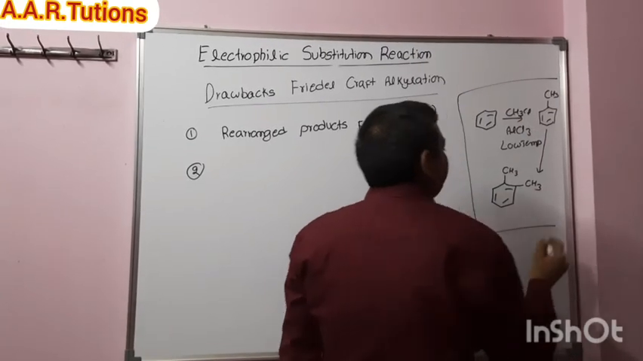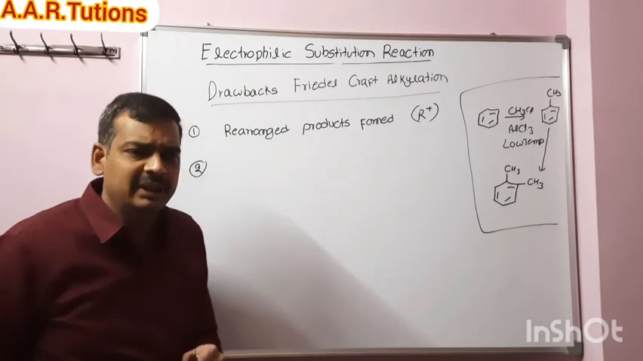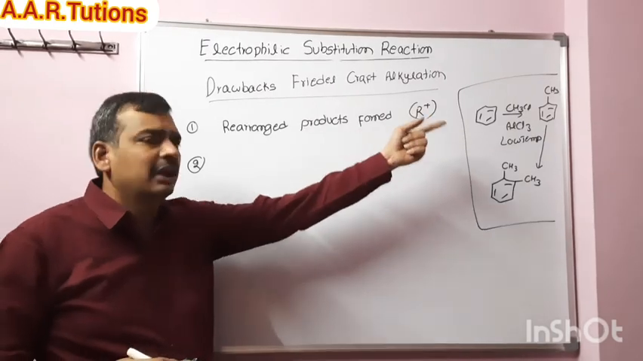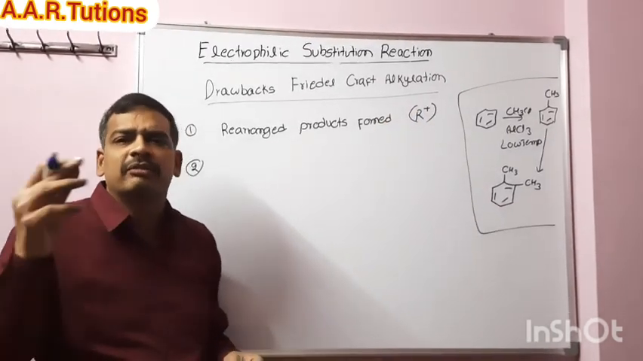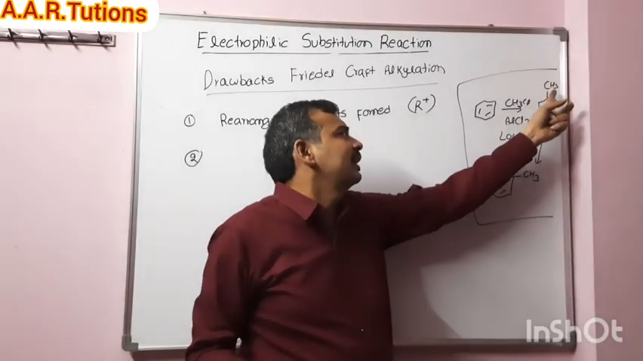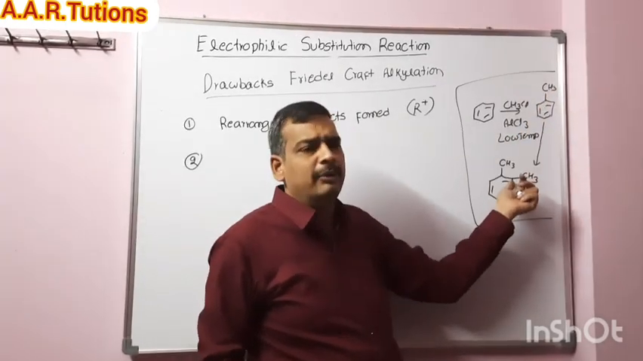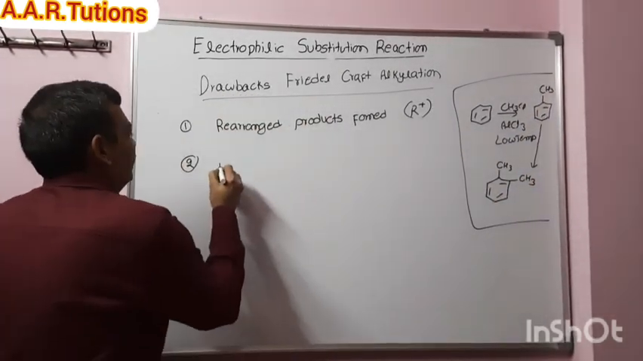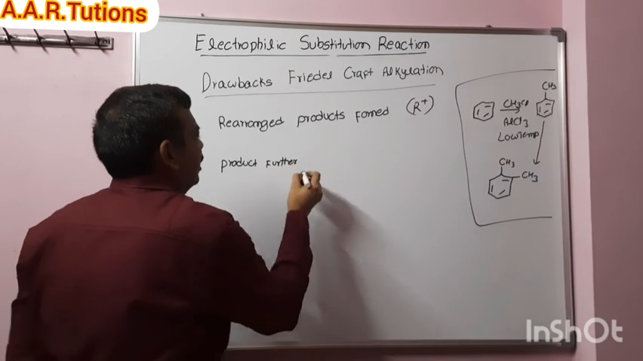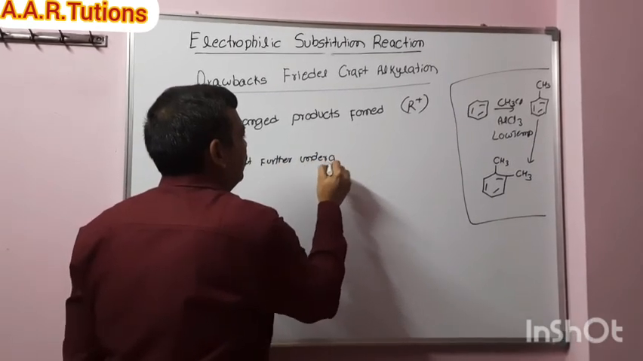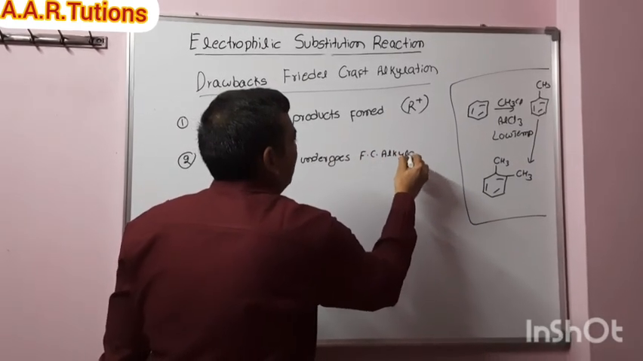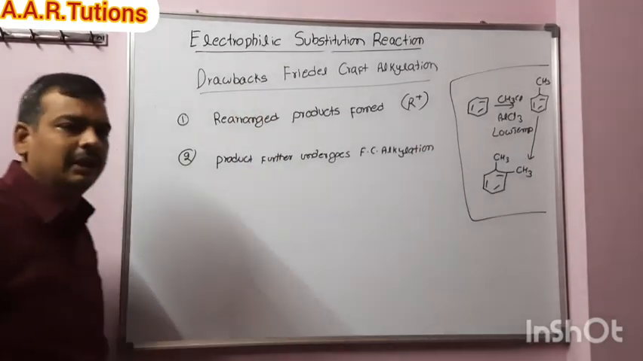So what is happening here? Either the reaction runs at a higher temperature or we take an excess amount of the alkyl chloride. Whatever product is formed, toluene, will further undergo Friedel-Crafts alkylation. Since that is a ring activating group, again it will form an electrophile that will attack at the ortho position. We will get a product like this. The product further undergoes Friedel-Crafts alkylation.